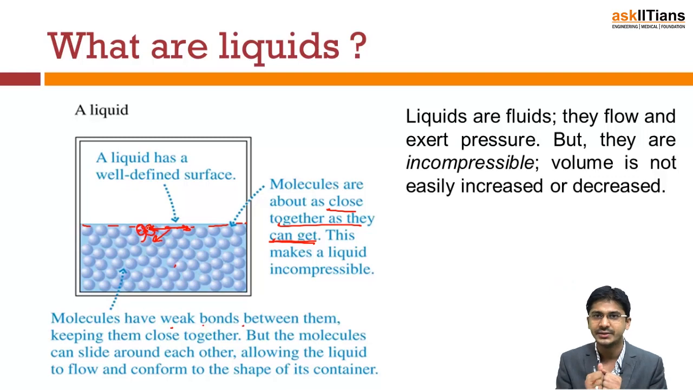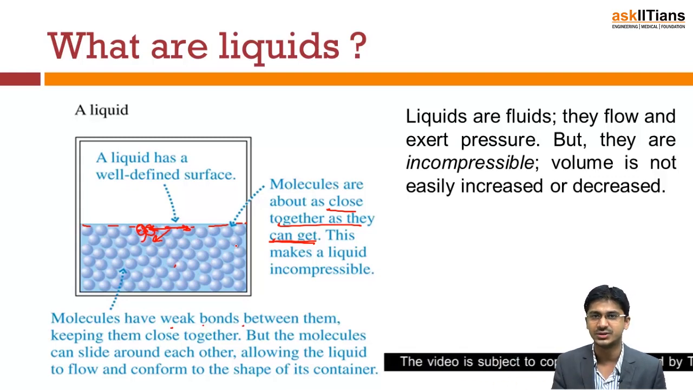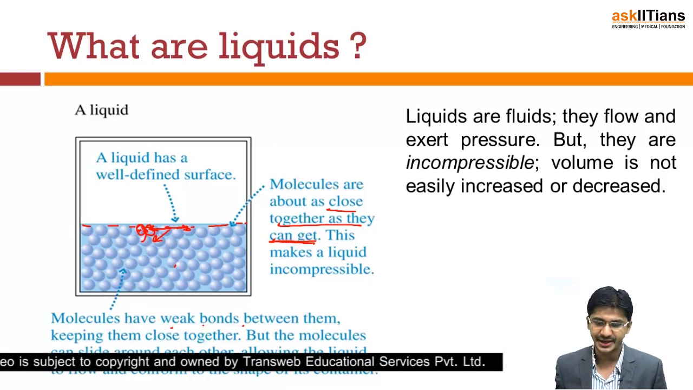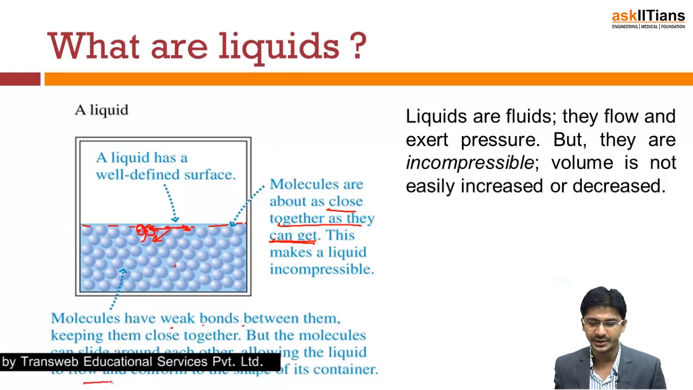Since they are close, there is an interaction. There is an interaction that is finite, that is measurable. That's why we don't neglect it here. We neglect it in the case of gases because the distances were very large. So we assume that the interaction due to the molecules is almost zero, because the distance is so large that the van der Waals forces that I mentioned, the covalent forces, are all almost negligible. But the molecules can slide around each other, allowing the liquid to flow and conform to the shape